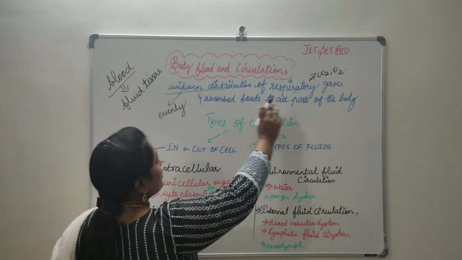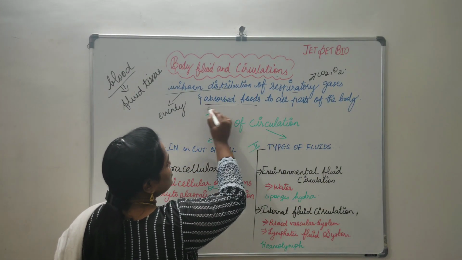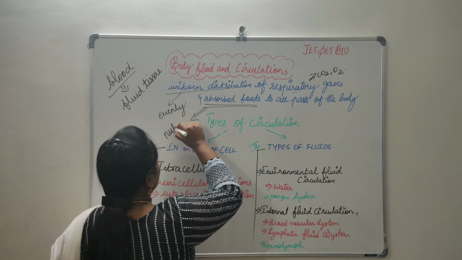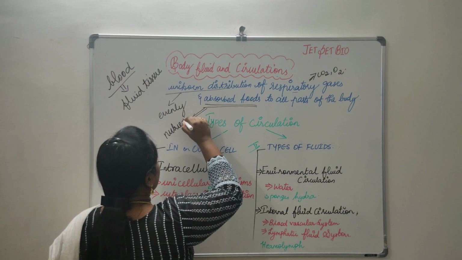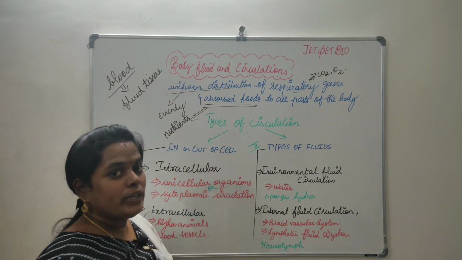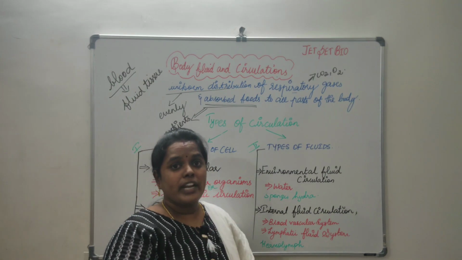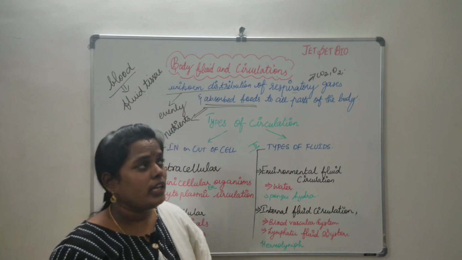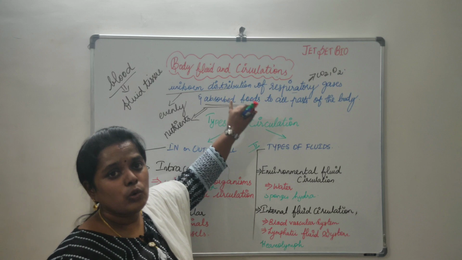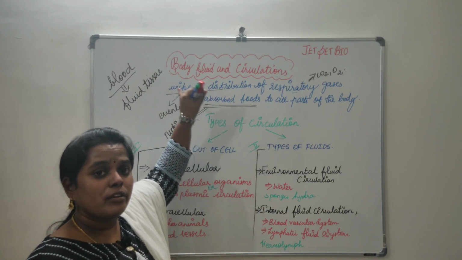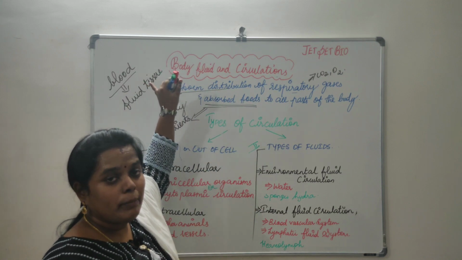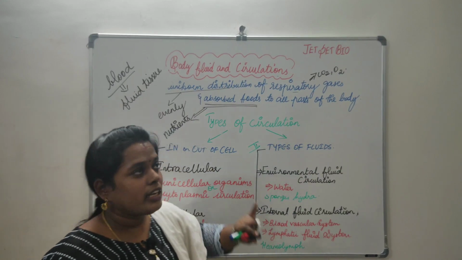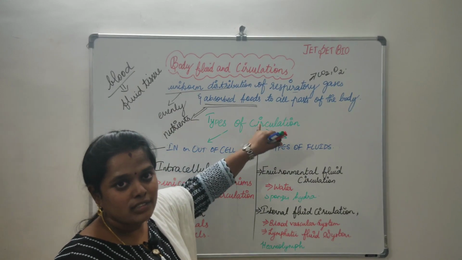And it is also going to distribute the absorbed foods. What are the absorbed foods? Absorbed foods are nothing but nutrients, the nutrient supplements that we get from the food source. That is going to be supplied to all parts of the body through this body fluid. In the case of humans, it is supplied by the blood to all parts of the body. Am I making it clear with the definition? I hope now you will understand the definition.